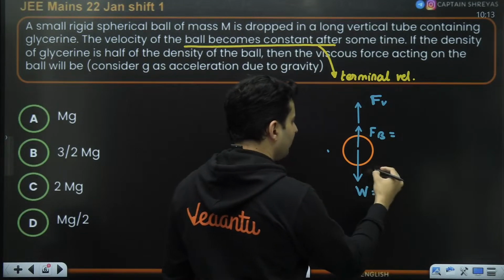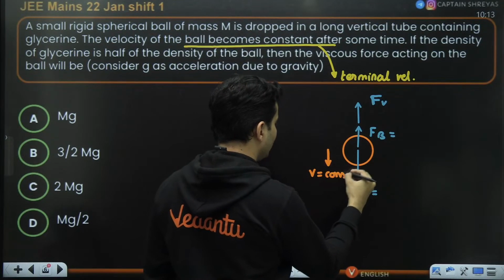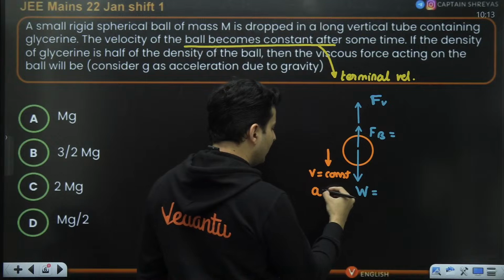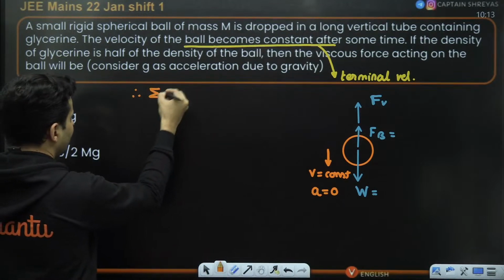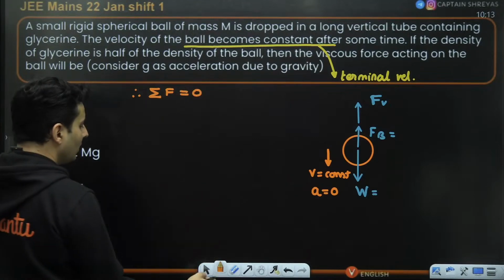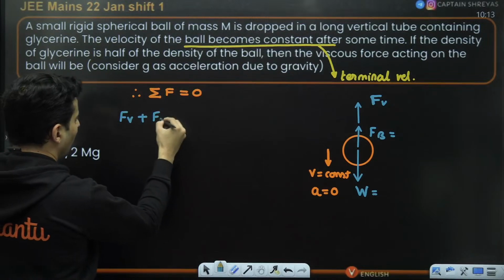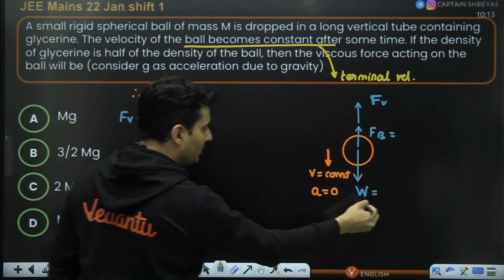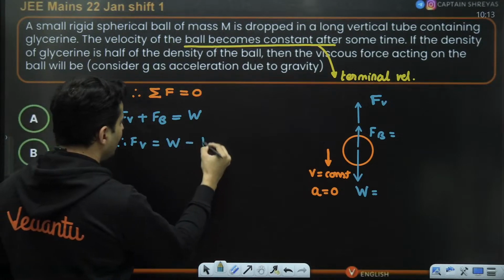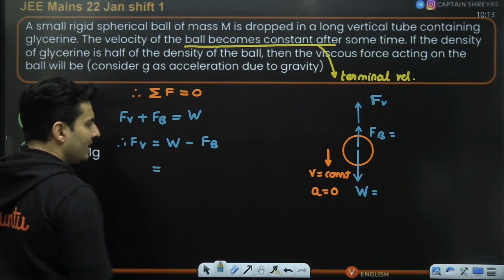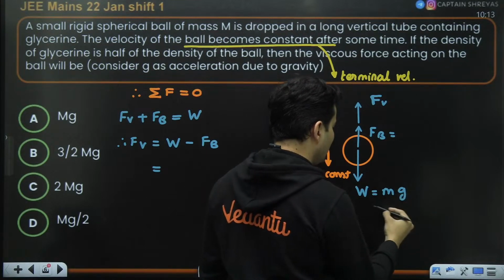And keep in mind, because the velocity is constant, that means it is not accelerating. So acceleration is 0. Therefore, I can say that the net force acting on it will be 0. And because the net force is 0, the viscous force plus the buoyant force acting upwards should be balanced by the weight. Therefore, the viscous force will be weight minus the buoyant force. Now, what is the weight? Well, weight is nothing but mass of the body into acceleration due to gravity.